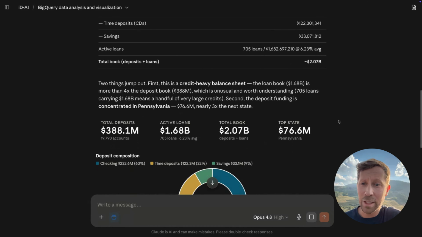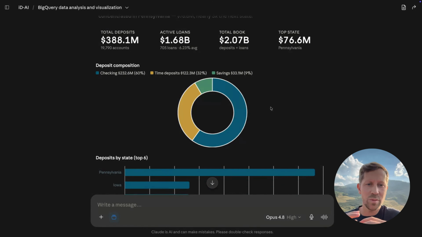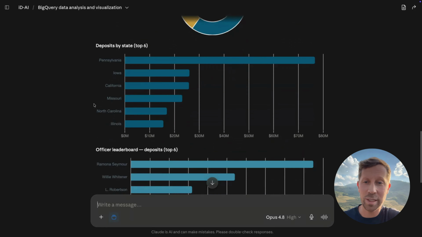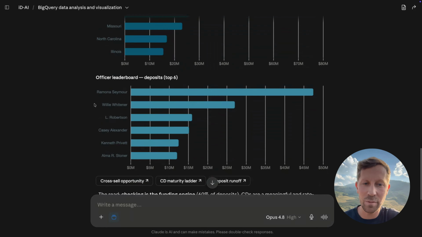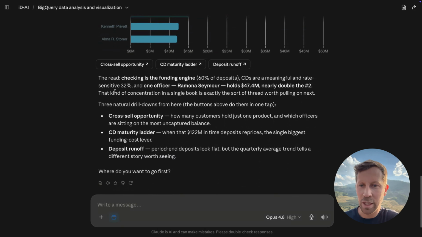It prints out a nice result, checking deposits, savings accounts. It gives me values, and then it goes into more of a visual detail where we have pie charts and graphs so I can better explore and navigate that data set. We've got deposits by state broken out here, which is great to have. And then we've got an officer leaderboard, which is also very useful. Gives us some quick strategy on like cross-selling opportunities.